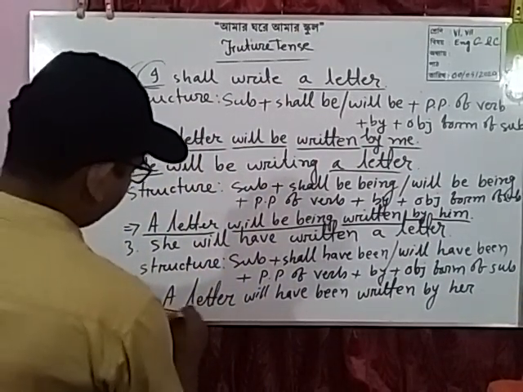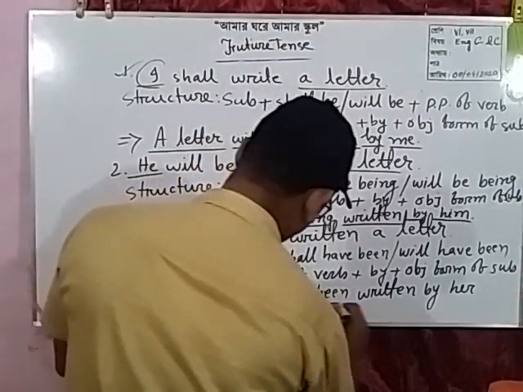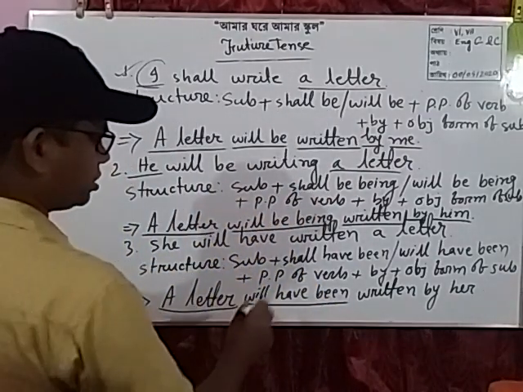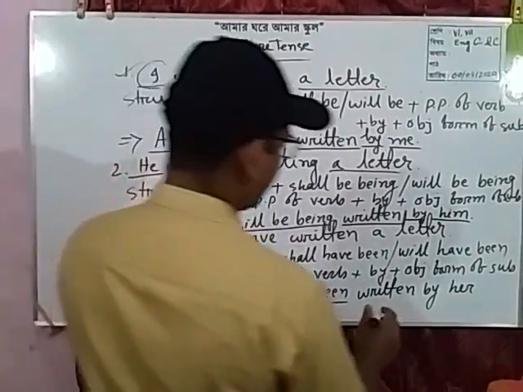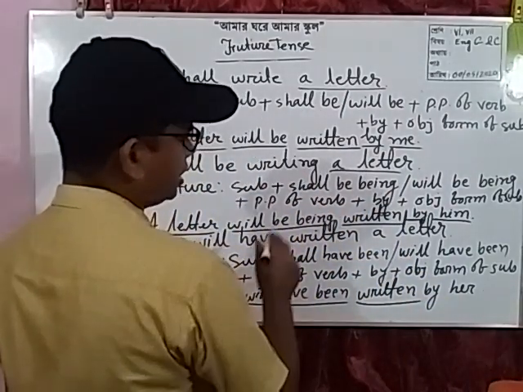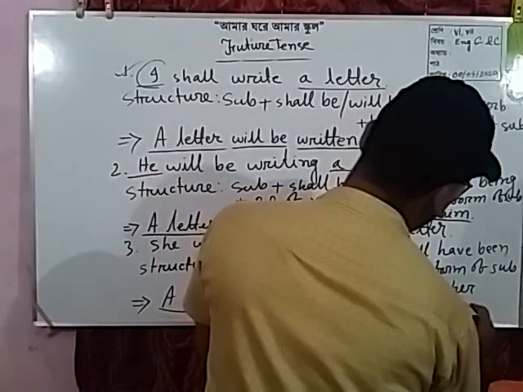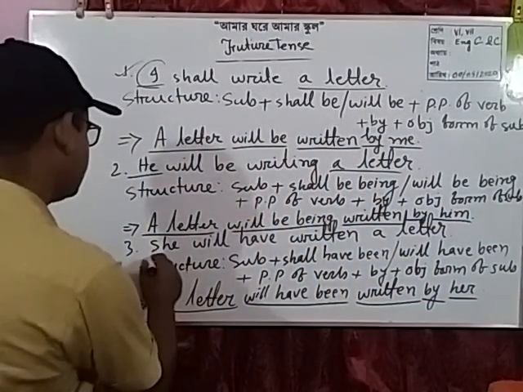Here a letter, subjective form of the object, will have been according to the subject because it is future perfect tense, plus written, past participle of the main verb, plus by plus objective form of the subject, she.